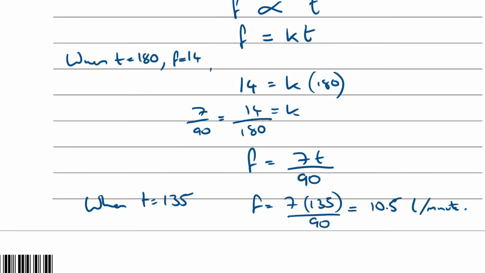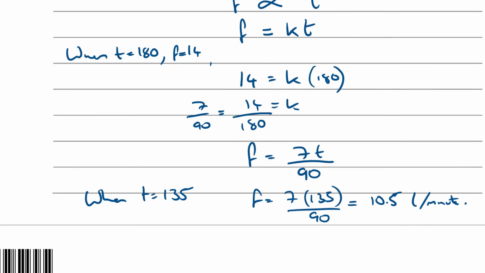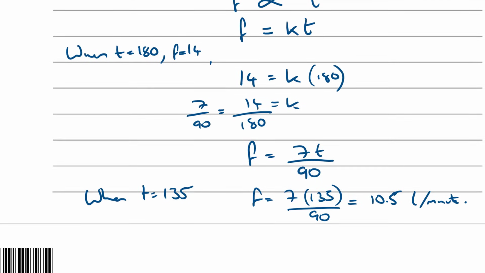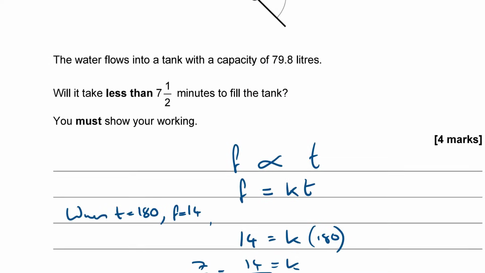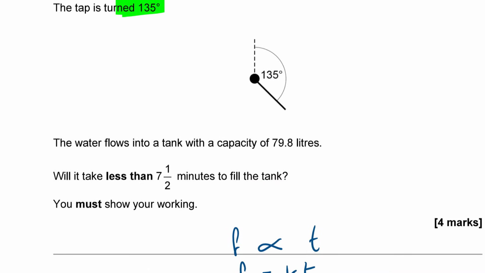Running out of space a bit here. So if the flow is 10.5 litres per minute, let's come back up here. Will it take less than 7.5 minutes to fill the tank? Well, the capacity of the tank is 79.8 litres and it is filling at 10.5 litres per minute. If we divide one by the other, we'll find out how long it takes.